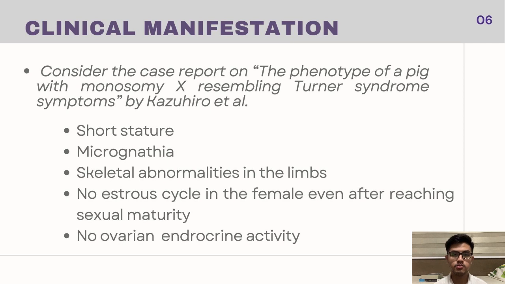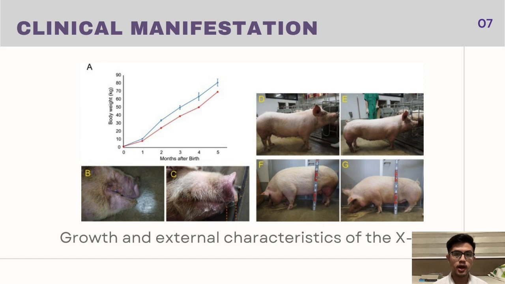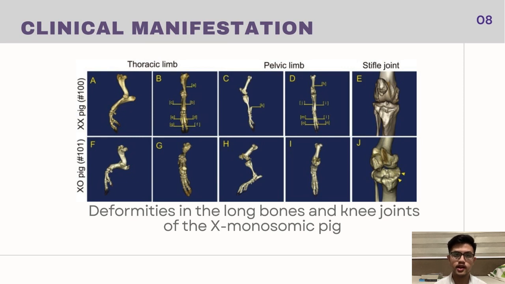And in a monosomy, one of the chromosomes is lacking a pair, resulting in a reduction of the chromosome number to 37. This results in short stature, microglia, skeletal abnormalities in the limbs, no estrous cycles in the female even after reaching sexual maturity, and no ovarian endocrine activity.